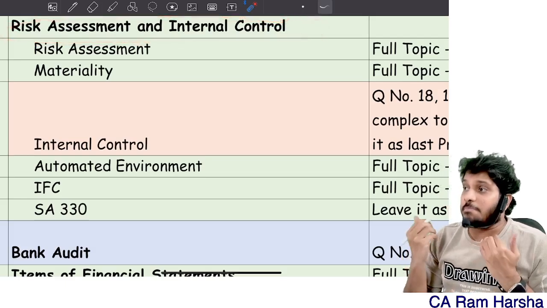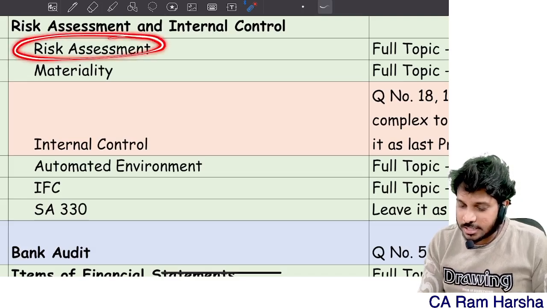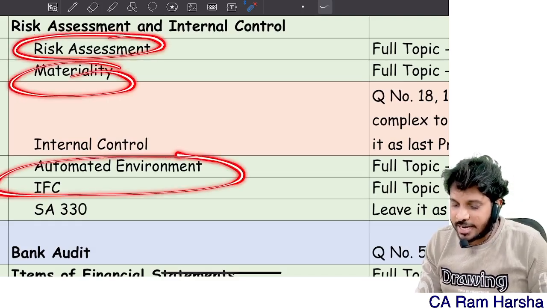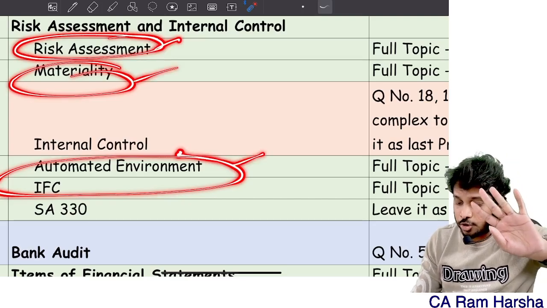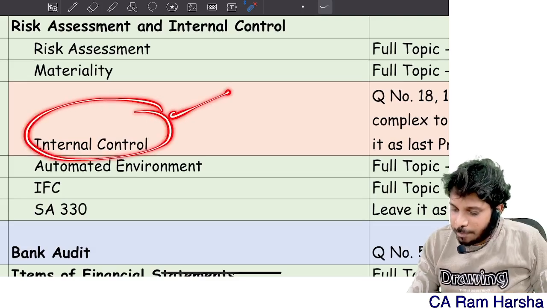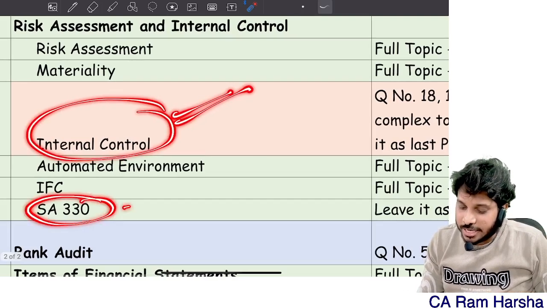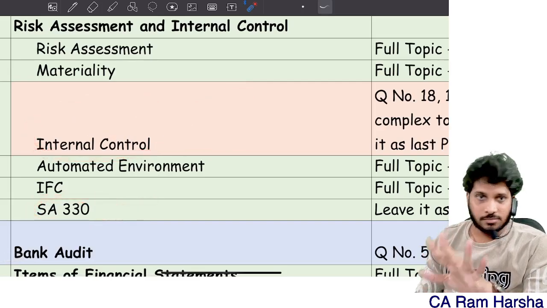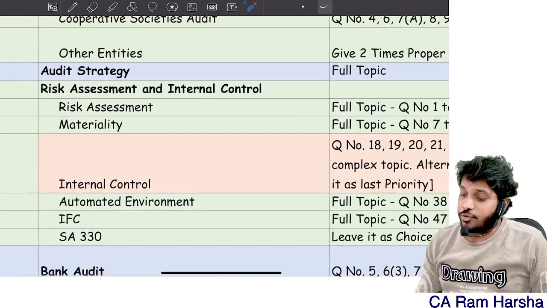What my recommendation is, only risk assessment, materiality, automated and IFC you study. Even though there are 4 topics, the volume is very low. The internal control topic is very lengthy. 330 is very complex. You're getting it? So what is the 3/4 strategy?